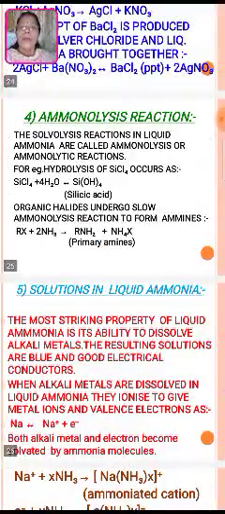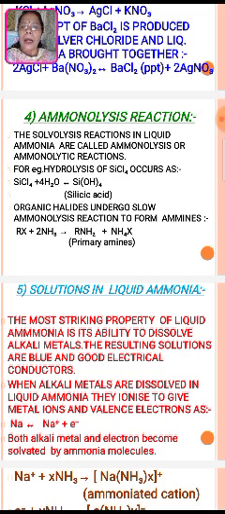Now the fourth, it is ammonolysis reaction. The solvolysis reactions in liquid ammonia are called ammonolysis or ammonolytic reactions. Again I repeat, the solvolysis reactions in liquid ammonia are called ammonolysis or ammonolytic reactions. So there must be present the ammonia molecule.